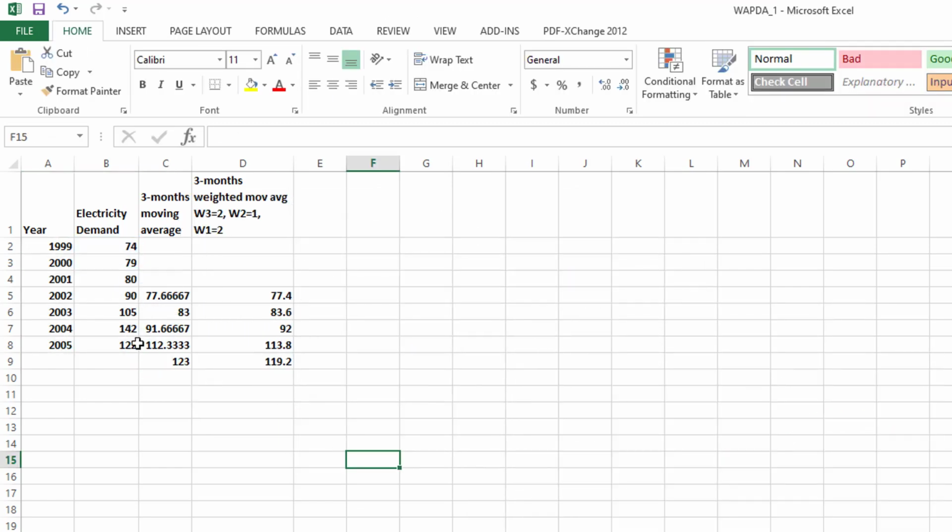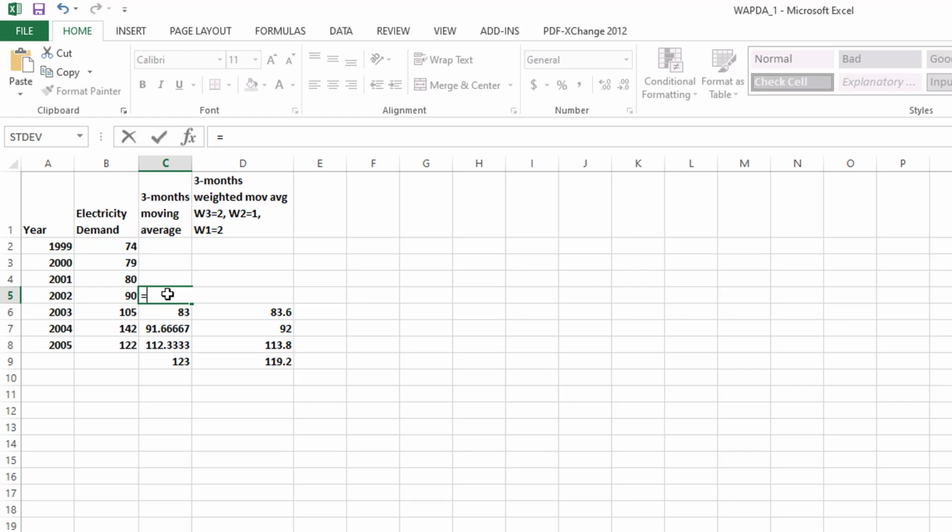For this purpose, let's suppose we are going to conduct a 3-month moving average forecast, because you can see 74, 79, 80, but there is a sudden jump from 2001 to 2002. That is why we want to conduct a 3-month moving forecast. So sum these 3 previous period data divided by 3.